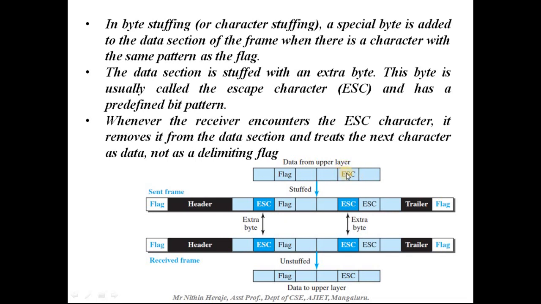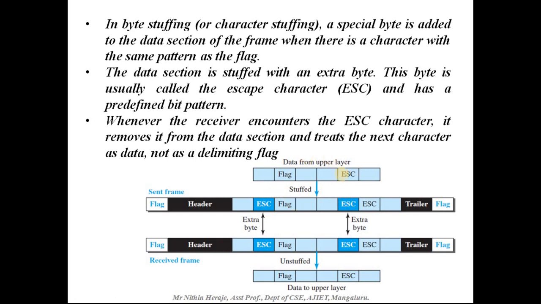So what is to be done? You want this to be treated as data itself. You want this flag also to be treated as data itself. It should not be misinterpreted as a flag or an escape character. If it is interpreted as an escape character, then this complete block will be discarded, thinking it's an escape character. If it is encountered as a flag, the receiver will think that this is the end of the data, because it is the end of the frame. So that should be escaped.